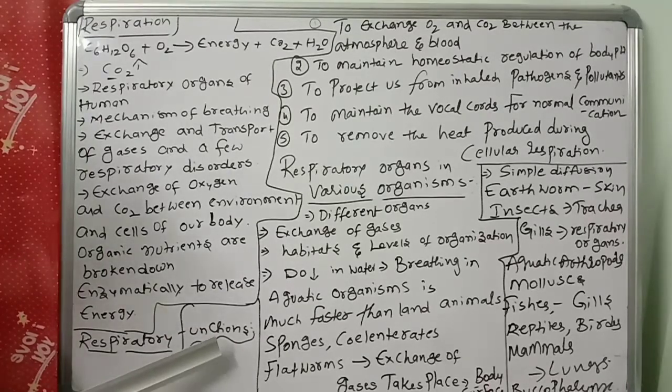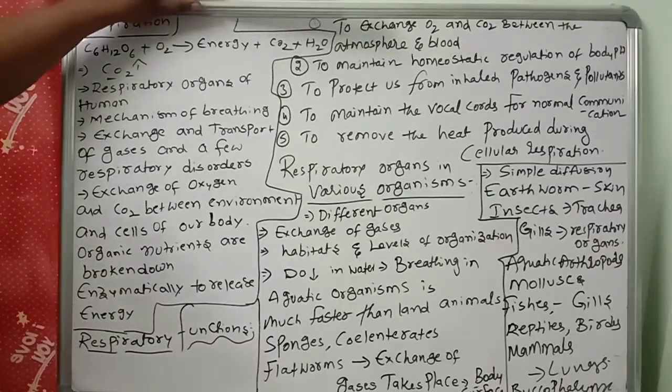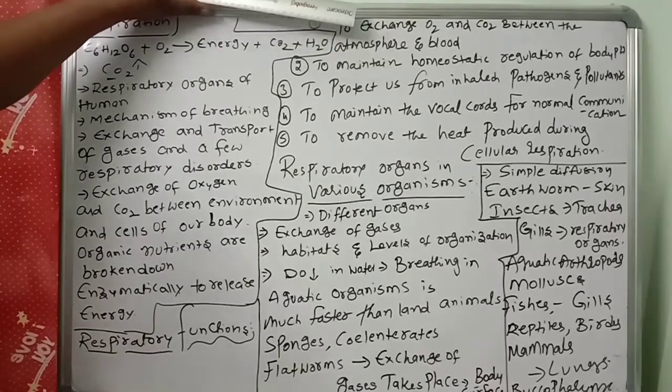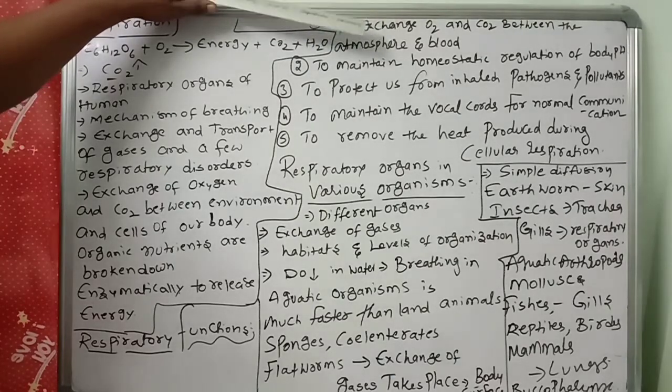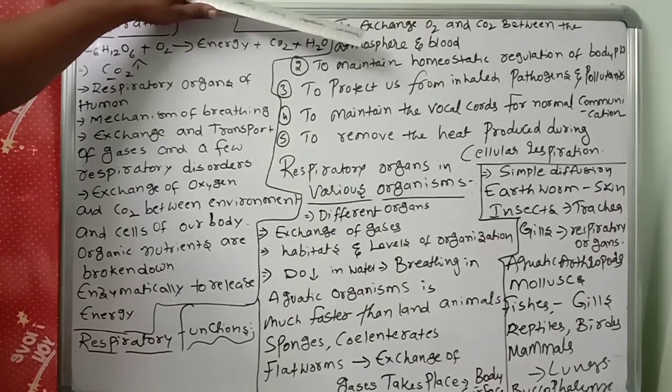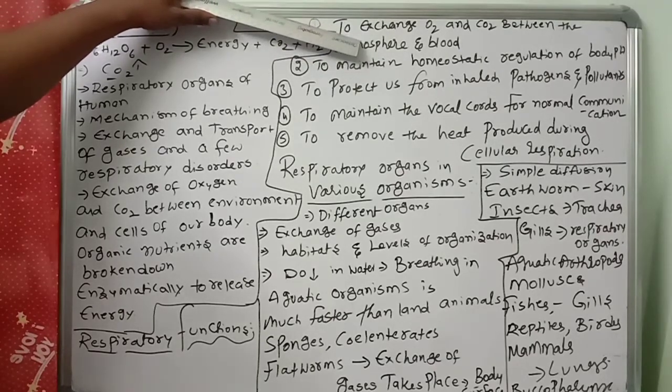Respiratory functions we are discussing. Observe very carefully. First, respiratory functions. The 5 primary functions of the respiratory system are to exchange O2 and carbon dioxide between the atmosphere and blood. So you know very well, which gas are we inhaling? Oxygen. Which gas are we releasing? Carbon dioxide. Oxygen goes into the blood, and from the blood carbon dioxide goes out to the atmosphere. This is the most important function of the respiratory system.